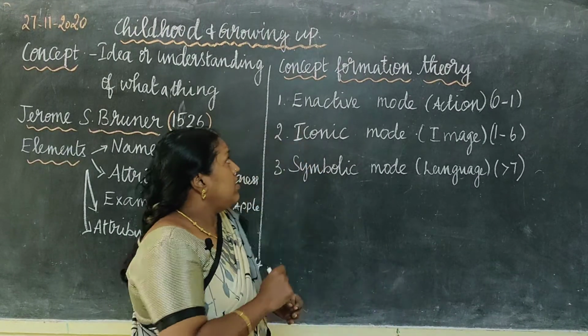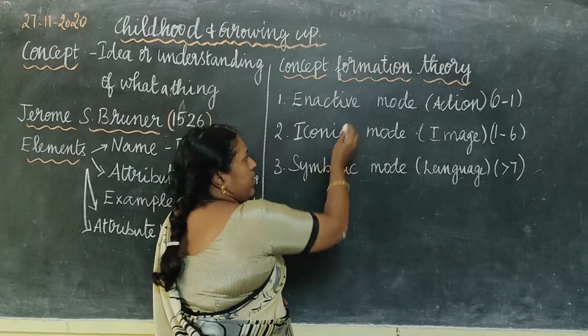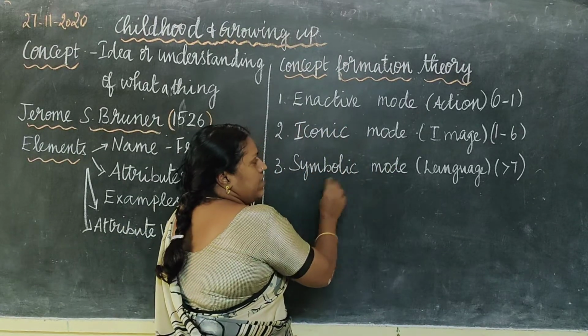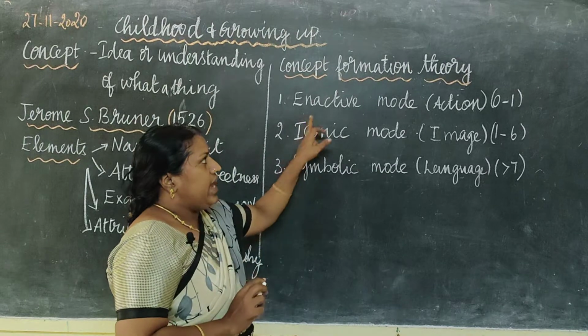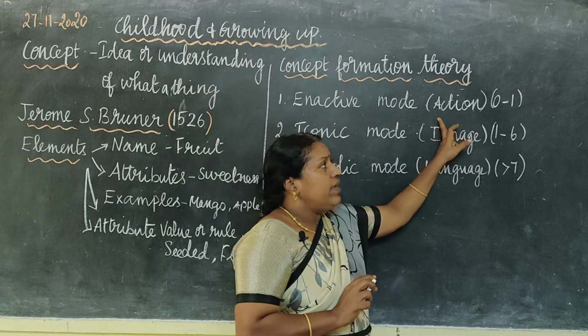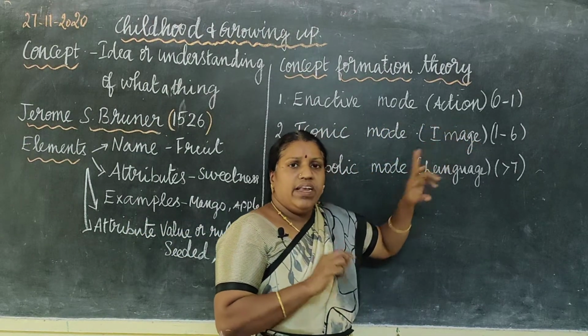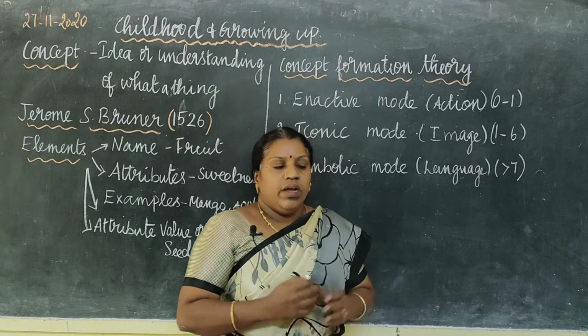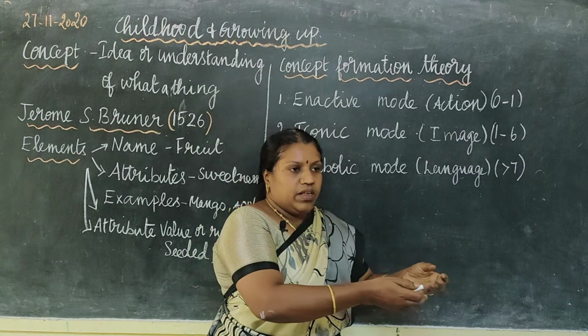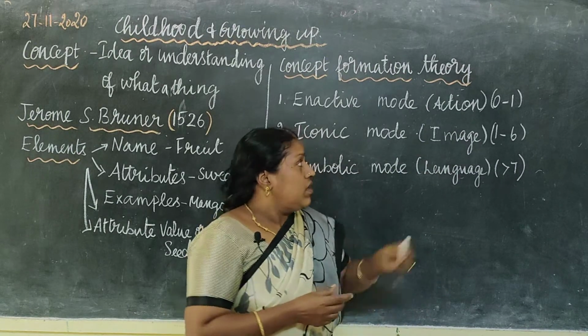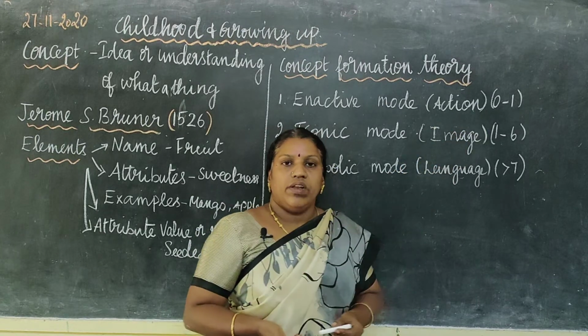What are the 3 stages? Enactive mode, iconic mode and symbolic mode. What is enactive mode? It is the stage where the child learns anything through action. Take for example, if I am giving a spoon to a baby at this 0 to 1 year, what will it immediately do?